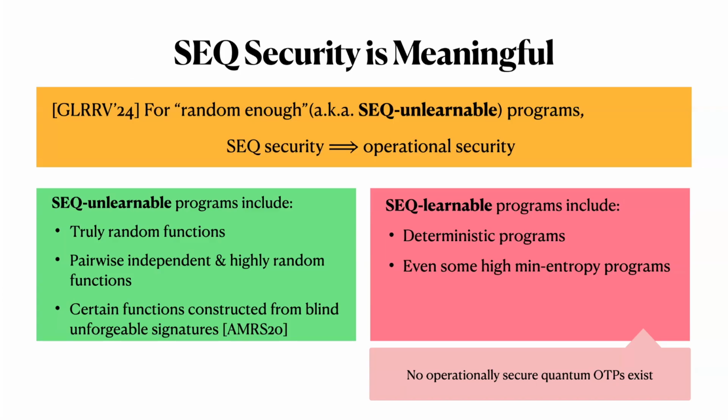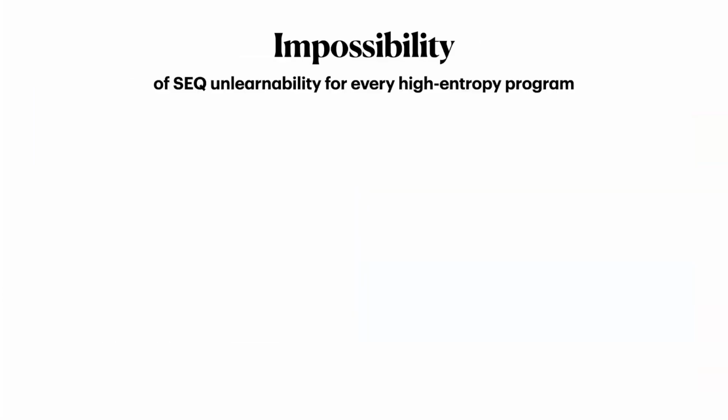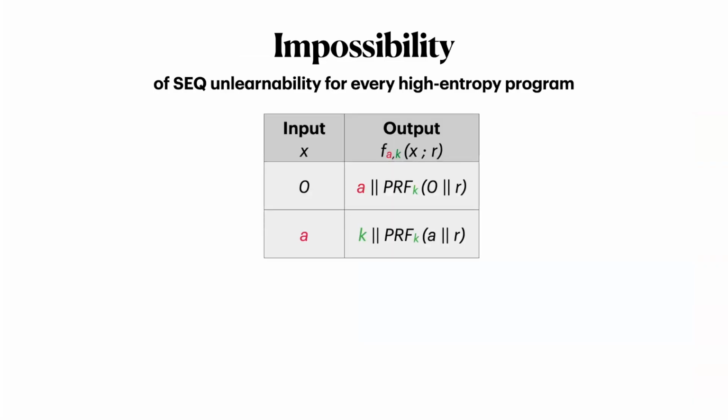But this state of affairs should match our intuition. For most highly random functions, typically with a pairwise independence guarantee, we can achieve operationally secure one-time programs, and for deterministic programs, we cannot. Next, I'll present that example of a high min-entropy function, which is nevertheless SEQ learnable. So it looks like this.